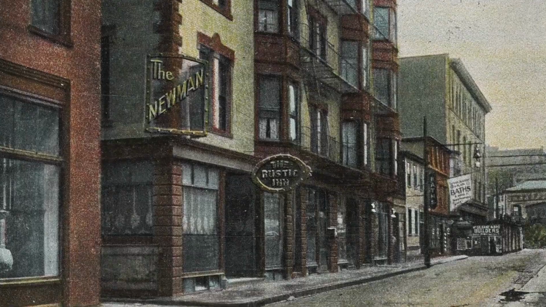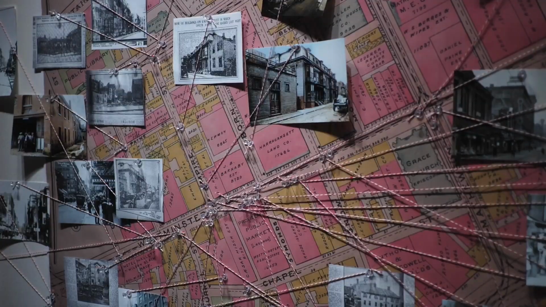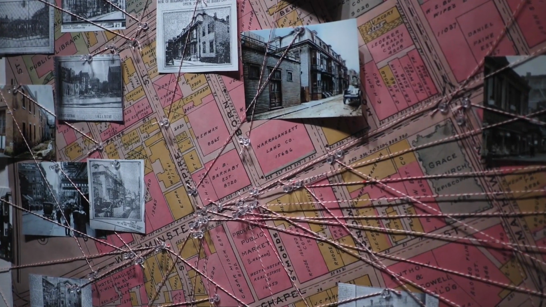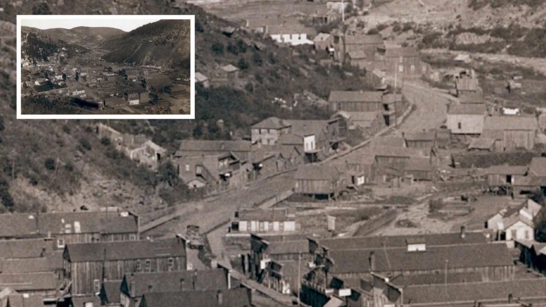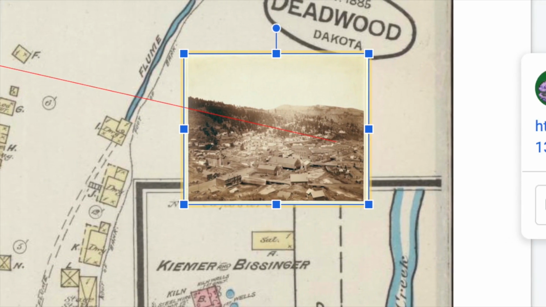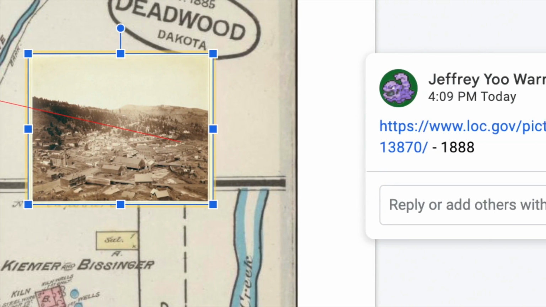Mapping photos. As you collect more and more photos, you'll need to keep track of what each photograph represents spatially. Placing them onto a map can be a powerful means of organizing what you know and don't know. Can you locate the buildings in a photo on the map? I copy-pasted or dragged images into a Google presentation like this.